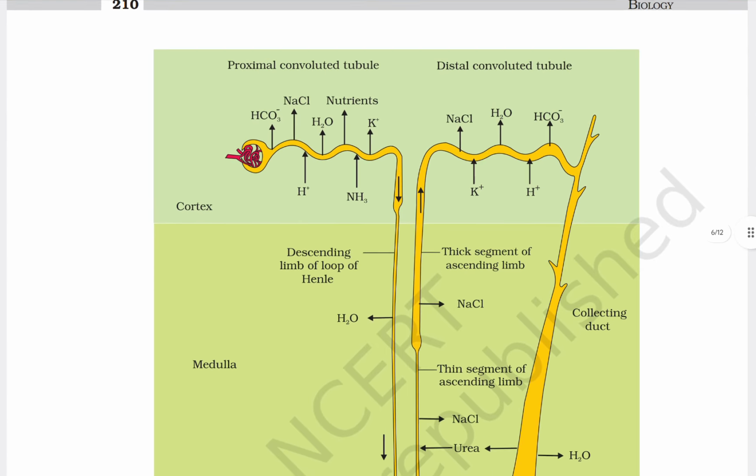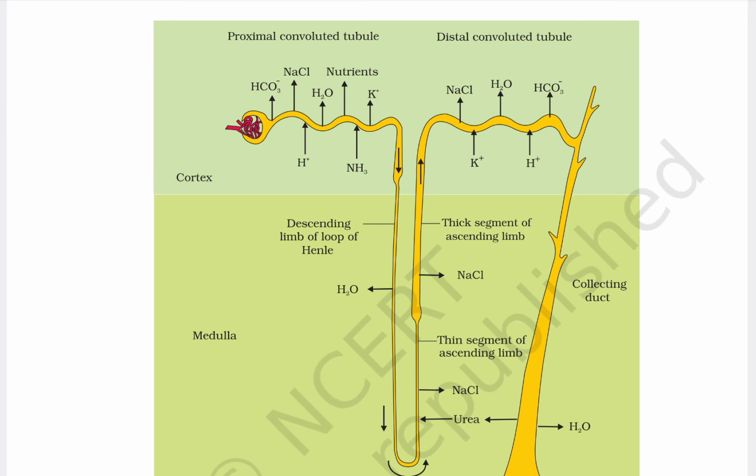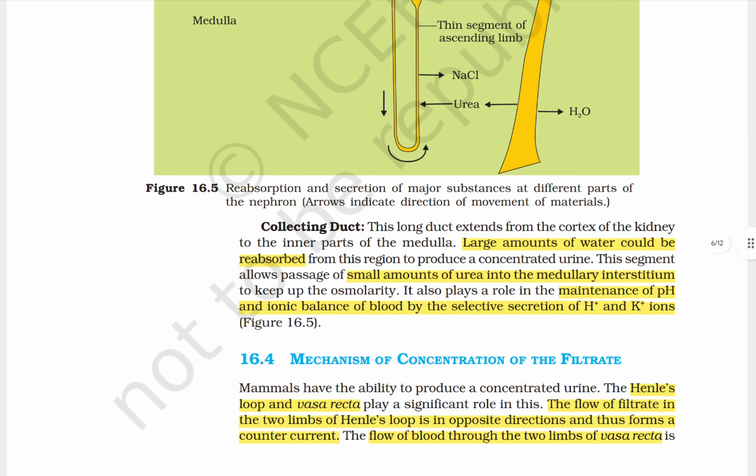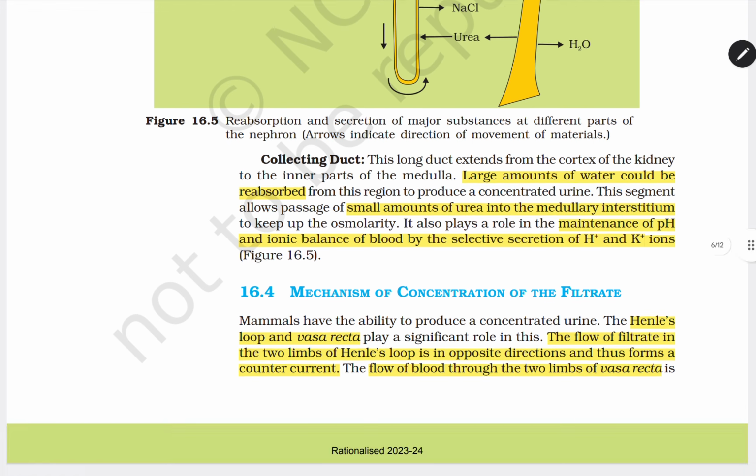Next, the same diagram, you can see the cortex portion, the medulla portion, and how things occur in the collecting duct. Here it is given that a large amount of water could be reabsorbed from this region to produce concentrated urine. This segment allows passage of a small amount of urea into the medullary interstitium to keep up the osmolarity. It plays an important role in maintaining the pH and ionic balance in the blood by selective secretion of H+ and K+ ions. Okay.